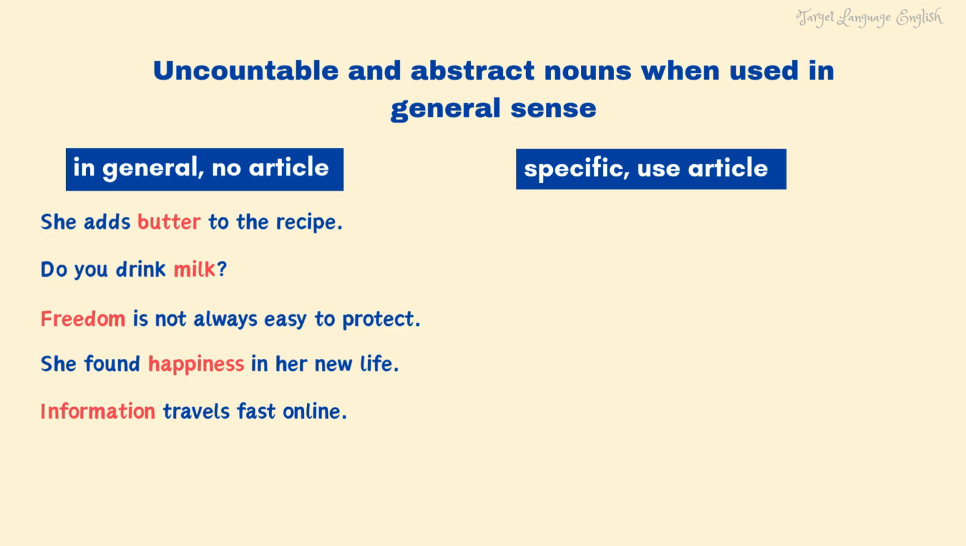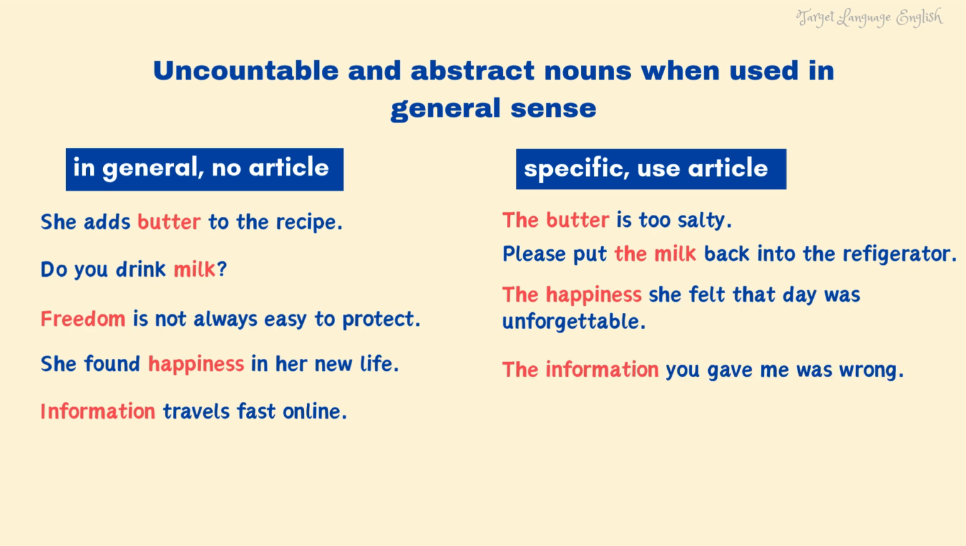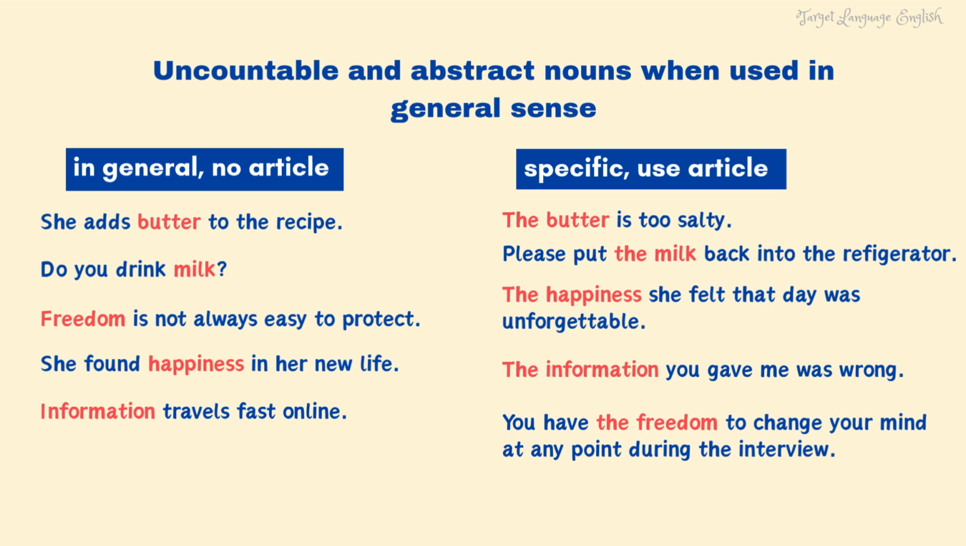But these nouns can also be used in a specific sense, and then we need an article. For example, the butter is too salty. Please put the milk back into the refrigerator. The happiness she felt that day was unforgettable. The information you gave me was wrong. You have the freedom to change your mind at any point during the interview.